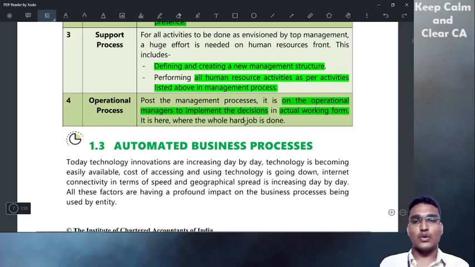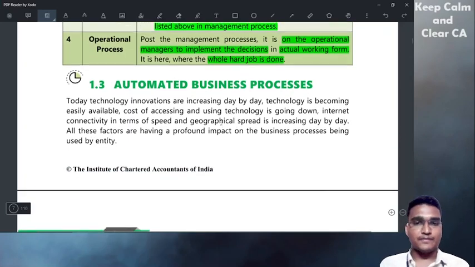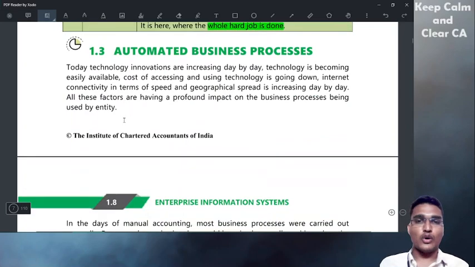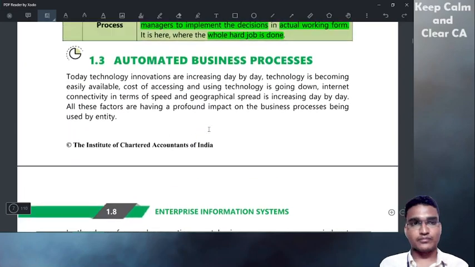It is here that the whole hard job is done, like manufacturing, acquiring raw materials, maintaining the production lines, maintenance, etc. I hope you got a good understanding.